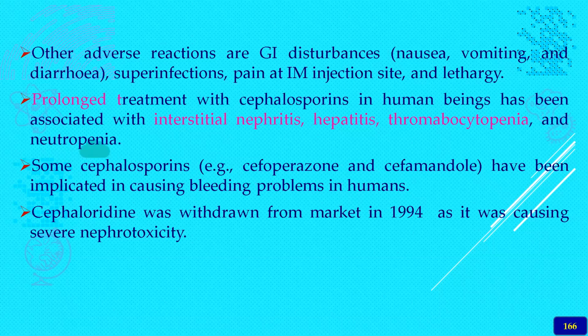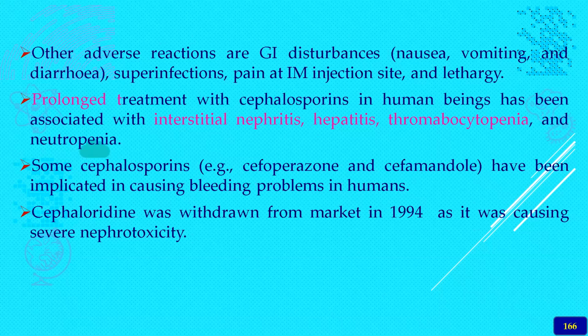Especially the first generation cephalosporins have the property of nephrotoxicity, or else they are safe. Some cephalosporins, for example cefoperazone and cefamandole, have been implicated in causing bleeding problems in humans, so blood coagulation is inhibited by cefoperazone and cefamandole.